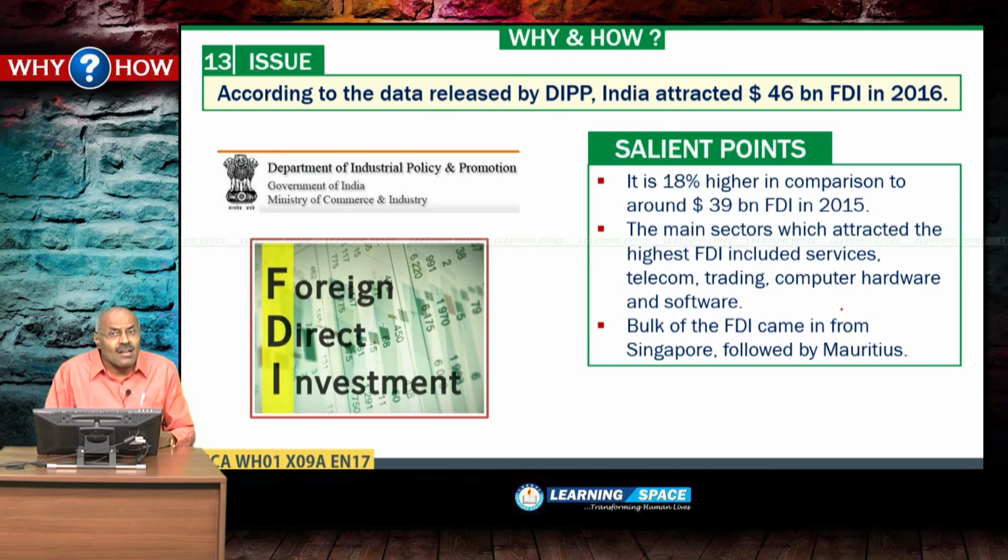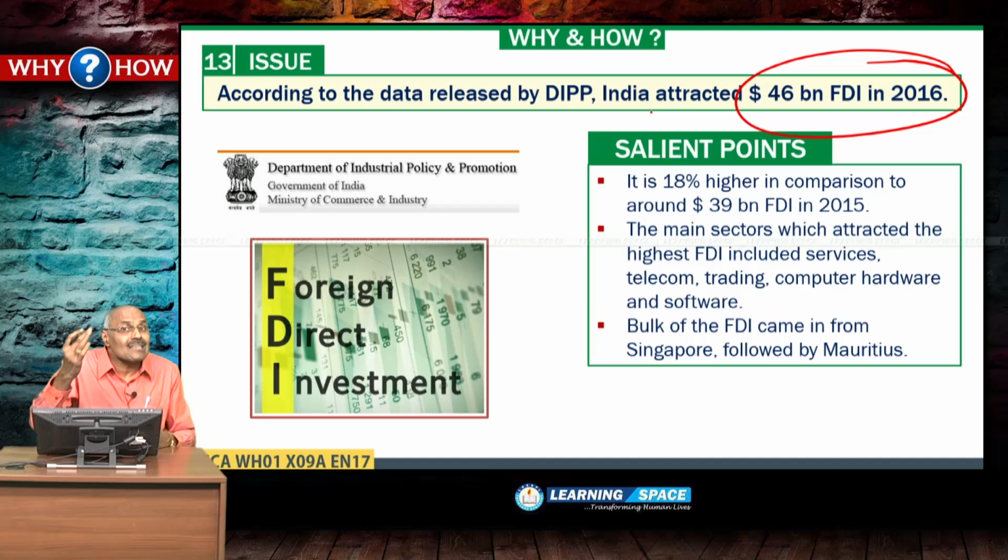Look into the next one. According to the data released by DIPP, India attracted $46 billion of FDI in 2016. And please don't forget, in 2015 we received $39 billion of FDI, and in 2016 we got $46 billion. This is 18% higher.